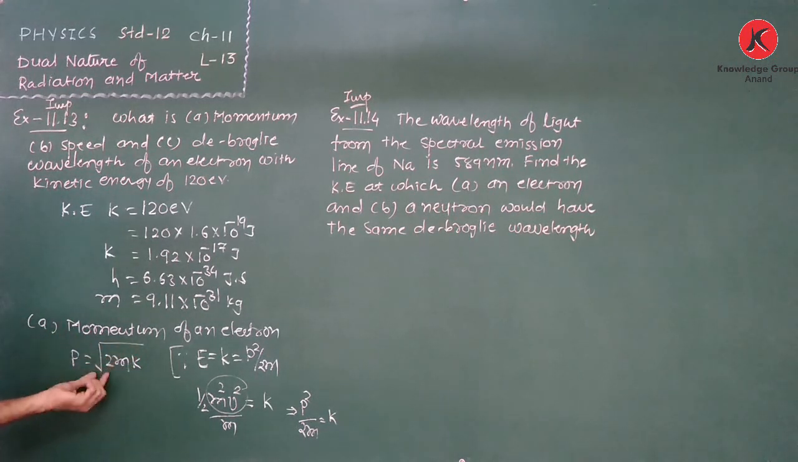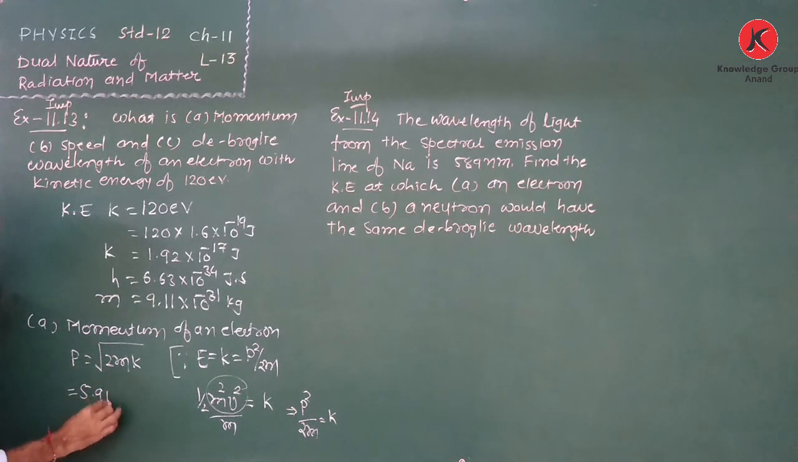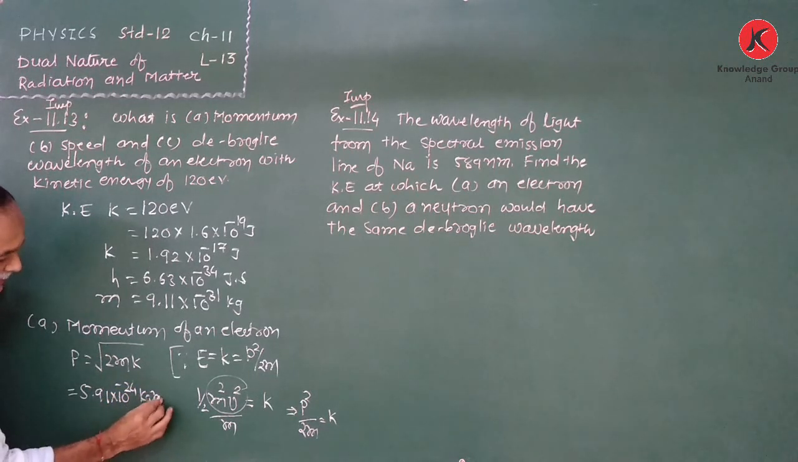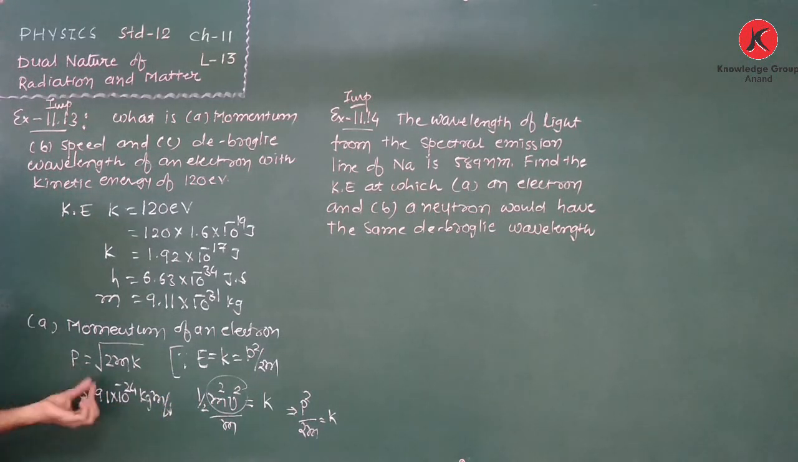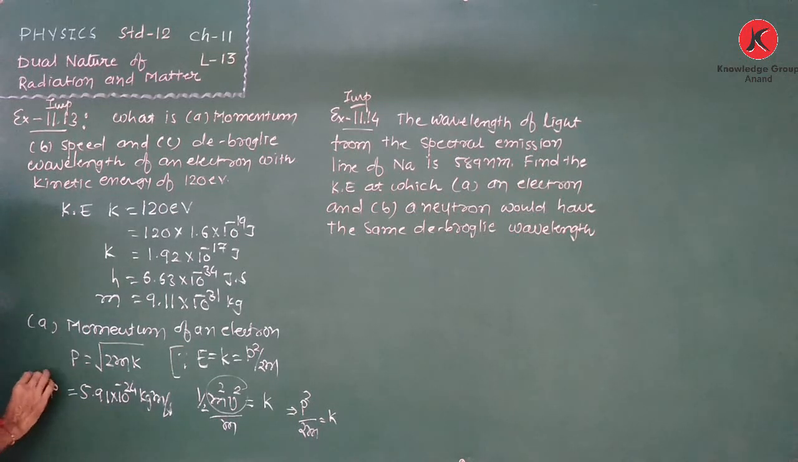2mK. Now we substitute the values. All values are given. m is the mass of the electron, K is the kinetic energy given. If we substitute, we obtain the momentum equal to 5.91 into 10 to the power minus 24 kg meter per second. You should not directly enter the answer. You have to substitute the values in this equation: p is equal to under root of 2 into 9.11 into 10 to the power minus 31 into K, 1.92 into 10 to the power minus 17. As you simplify, you obtain the momentum as this.